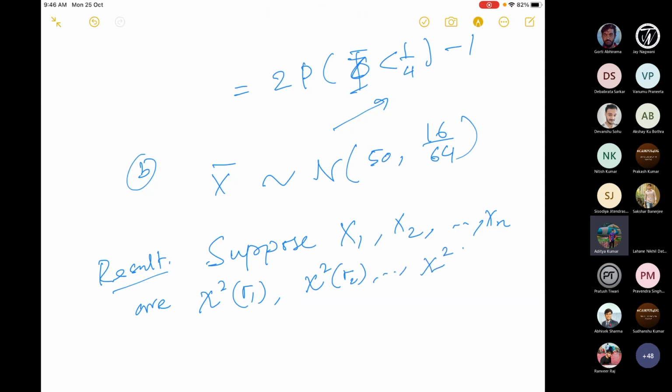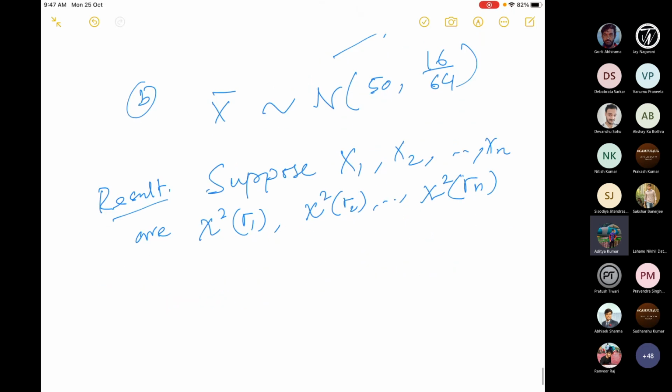So I said before that I'll talk about what the degrees of freedom is. But let me assume that we know this, with the degrees adjusting the parameter. Suppose x1 is distributed as chi-square R1, x2 is distributed as chi-square R2, and so on. So the result is